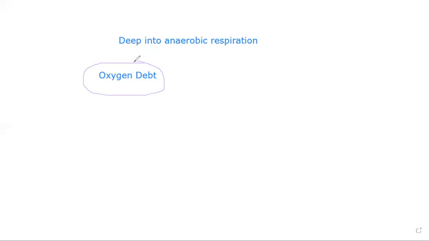So the muscles require more energy. So muscles need more supply of glucose and more supply of oxygen. That is why the heart pumps blood more times, to supply more oxygen and more glucose to the muscles, correct? That is why the heartbeat and breathing rate increase, yes? Okay, no problem.